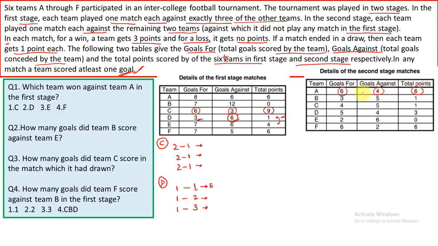Now we can easily make out that the difference between the goals for and goals against is just 2 and A is playing just 2 matches. So the difference of the win in each of the matches would be just 1 goal. So this is an important point that you can make out.